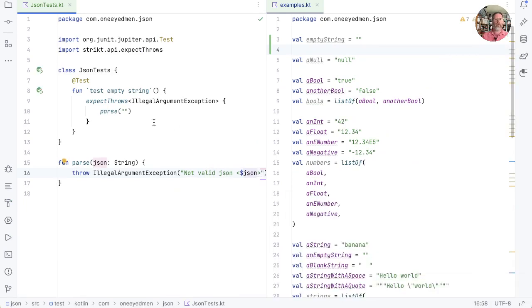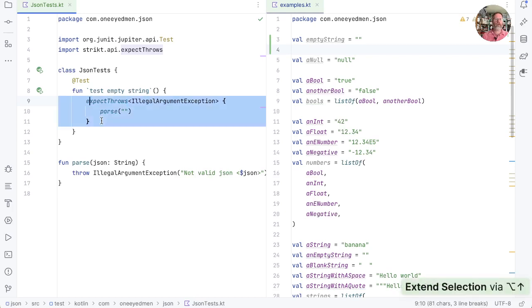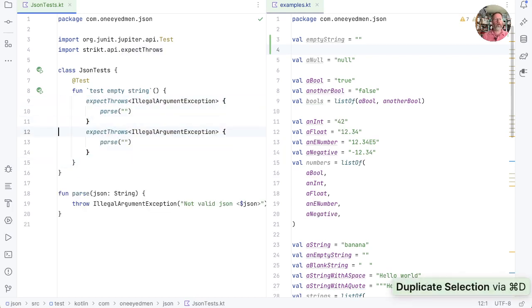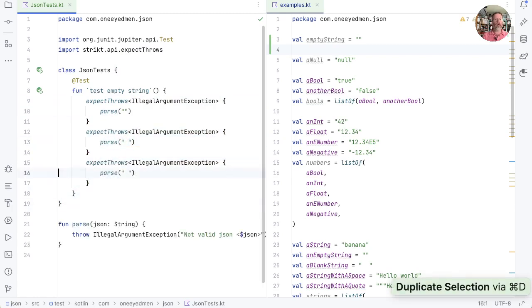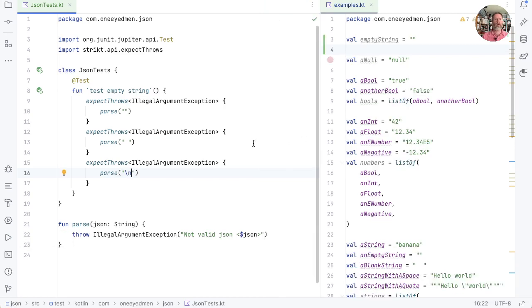Good. How about other empty strings, those which are just white space? Well, we could create other tests, but I think I'm just going to duplicate this and have some others. So a single white space and a carriage return. It won't surprise us if these pass, but they're there to make sure we don't make any mistakes later on. So let's run that. Good.